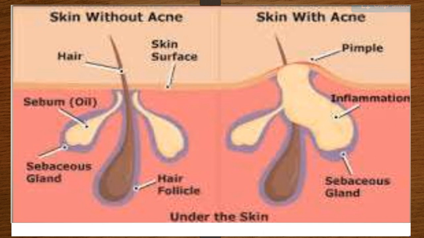Here is a diagram which is showing the sebaceous gland. Look at the sebaceous gland, it is secreting sebum. This first picture is the skin without acne, so the hair follicle is not blocked over here. But with acne, the oil accumulates in the pore, the hair follicle is blocked, and inflammation occurs in the skin with acne, because the sebaceous glands are more active in this.